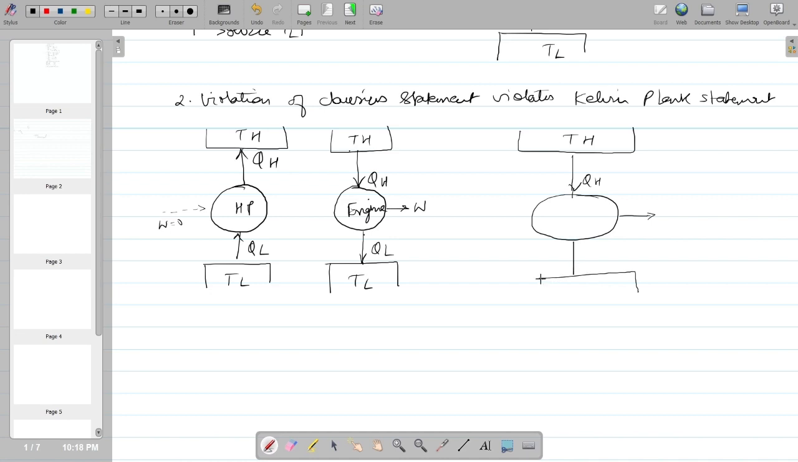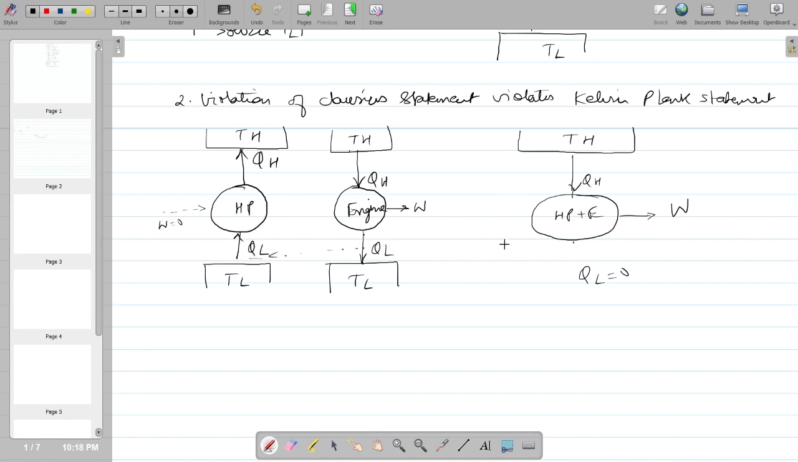Now the heat to the sink will be 0, because whatever QL is transferred goes this way and is directly absorbed here. So QL will be equal to 0. This combination of heat pump plus engine is going to give the work W where the heat rejected QL is 0, because the QL which is supplied goes here and is absorbed by the heat pump.